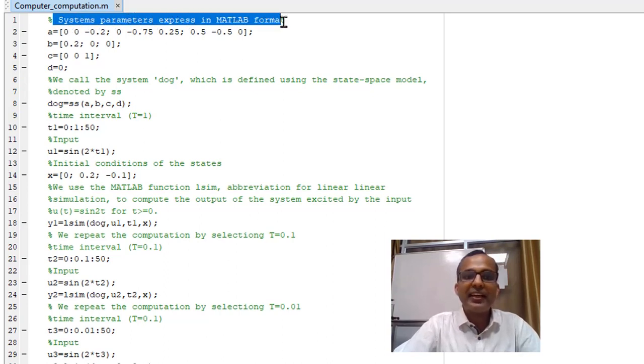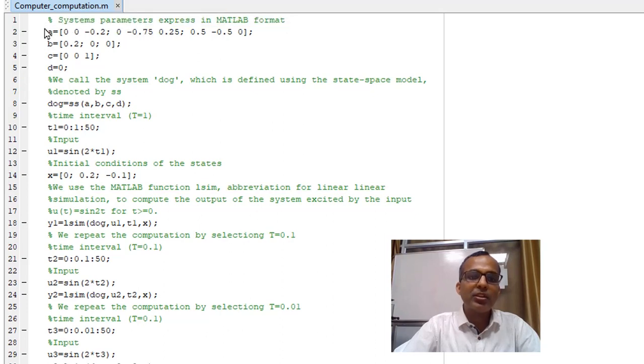So you can see here that I am writing the system parameters expressed in MATLAB format. I have defined this matrix: A, that is the system matrix, and after that B, that is the input matrix. C is the output matrix, and I am assuming that there is no coupling between input and output. Due to that reason, I am considering D equal to 0.